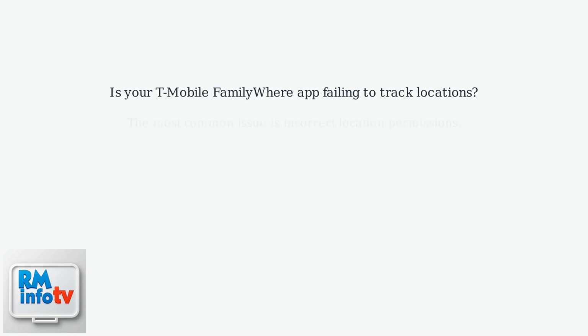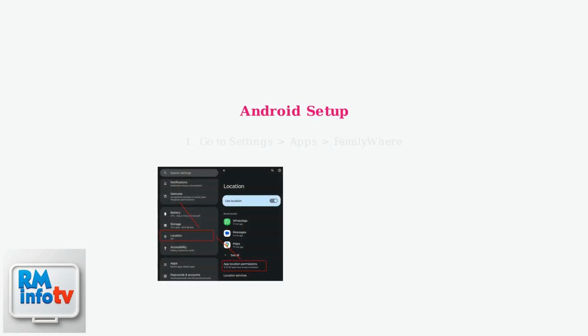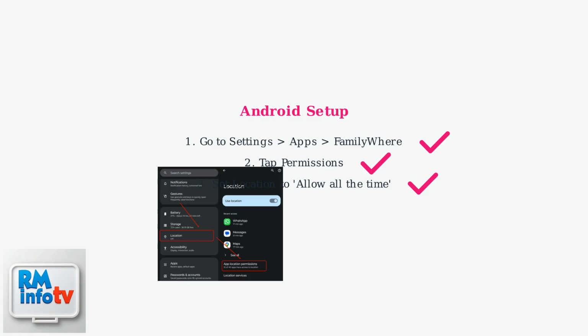Is your T-Mobile FamilyWhere app failing to track locations? The most common issue is incorrect location permissions. The app needs GPS, Wi-Fi, and cellular data access. On Android, go to Settings, then Apps, then FamilyWhere. Tap Permissions. Set location to allow all the time.